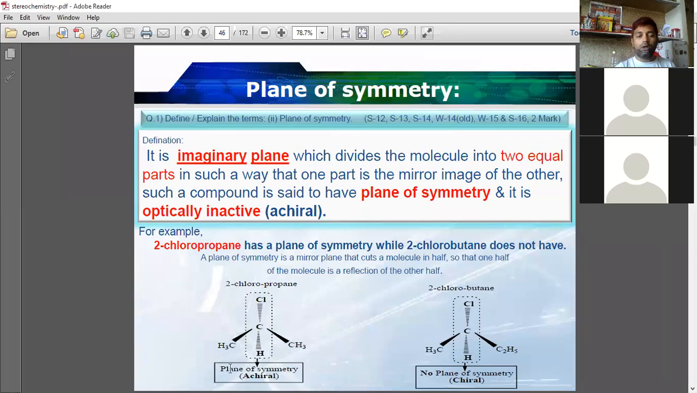While this molecule, 2-chloropropane, is an achiral compound, and it does have a plane of symmetry because it can be divided into two halves such that one half is the mirror image of the other half. Understood? So this is the plane of symmetry.